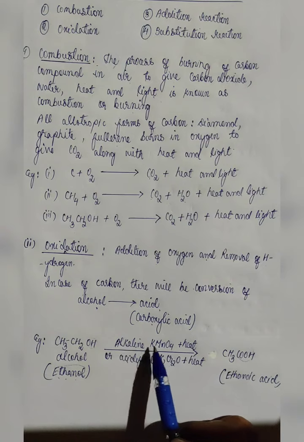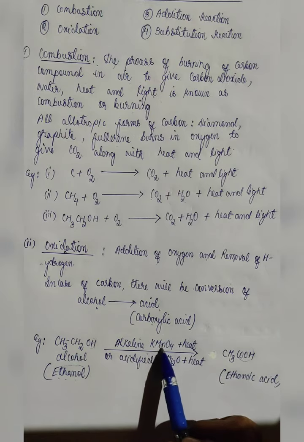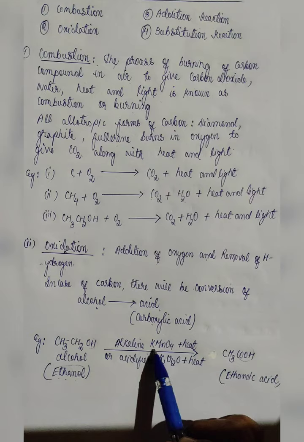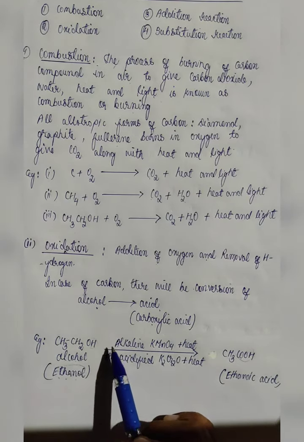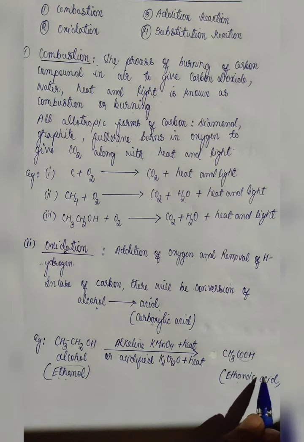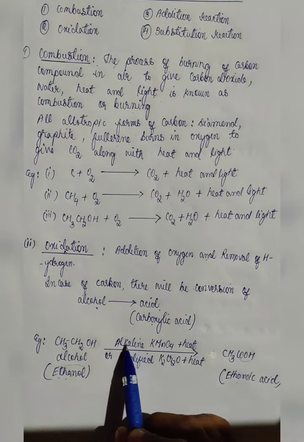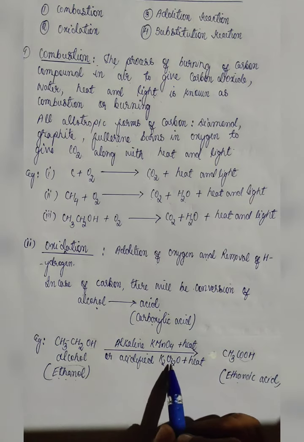Upon heating alkaline KMnO4, that means when we are heating potassium permanganate, oxygen is released and this alcohol reacts with oxygen giving carboxylic acid. That means the name of this compound is ethanoic acid. This alkaline KMnO4 may be heated, or if KMnO4 is not present, we can take K2Cr2O7 and this will be heated.